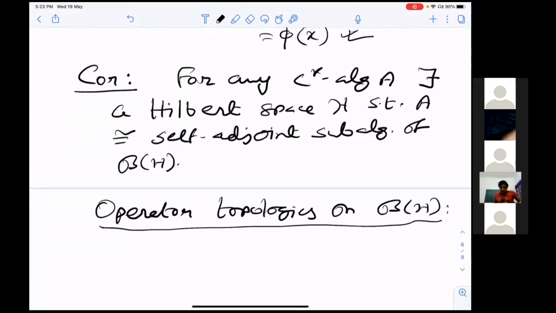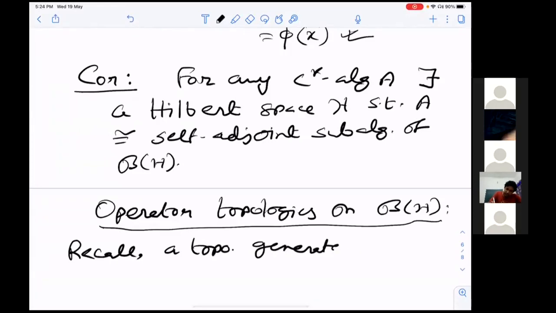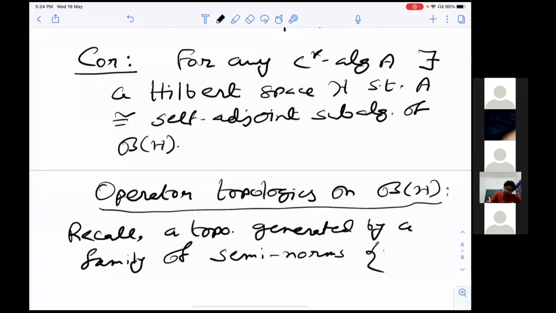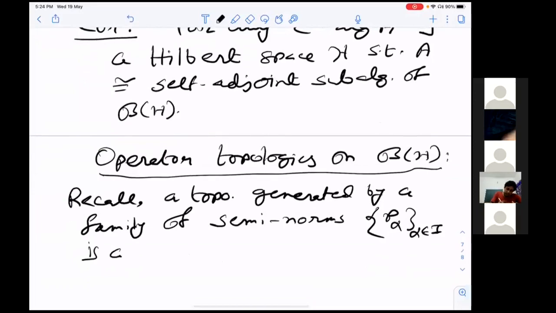So, you recall that a topology generated by a family of seminorms p_alpha, alpha in some index set, is a locally convex topology. To define a topology generated by seminorms, you do exactly like the norm actually.